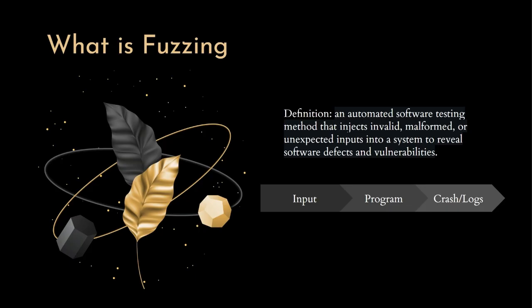The key thing about fuzzing is that it's fully automated. A fuzzer doesn't understand your code. It throws inputs at it and monitors behavior like execution time, coverage, or crashes. It's kind of brute force, but a really smart brute force.